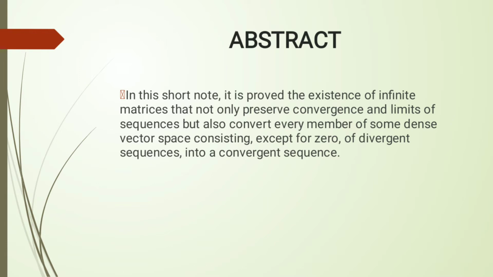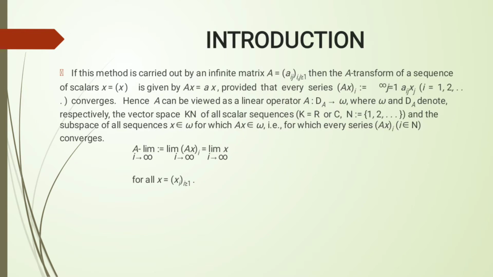In this short note, it is provided the existence of infinite matrices that not only preserve convergence and limits of sequences but also convert every member of some dense vector space consisting, except for 0, of divergent sequences into a convergent sequence.